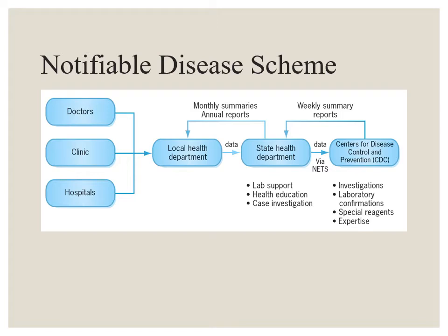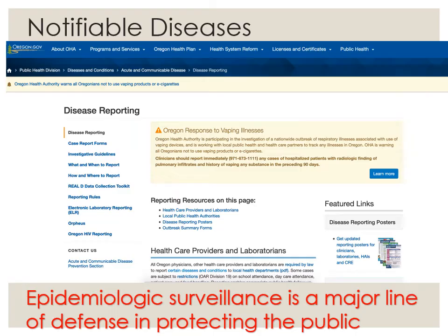And you can go to your local health department and look at the different diseases that are coming in. They have annual and monthly reports that they provide to the community also. So this is how the data flows on notifiable diseases.